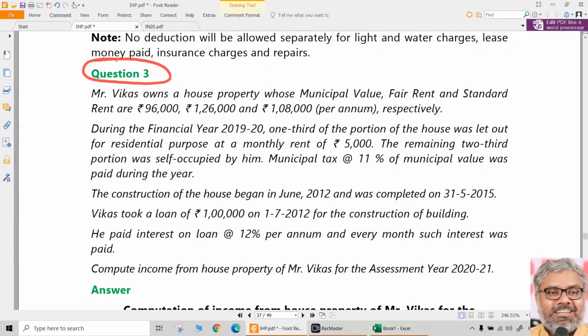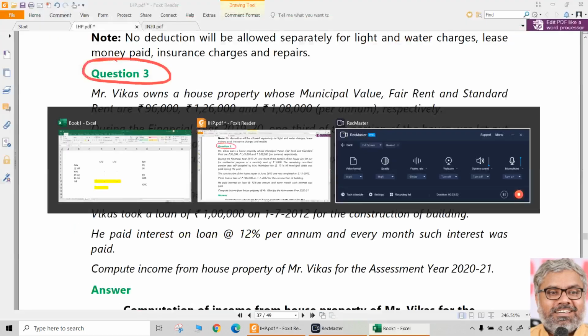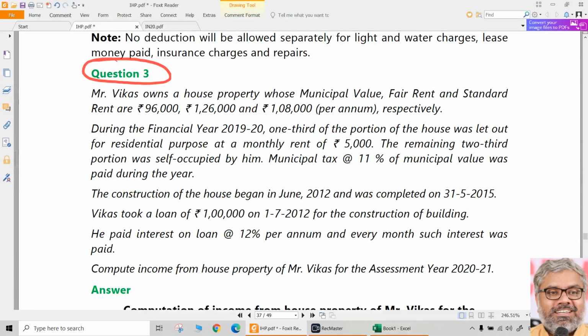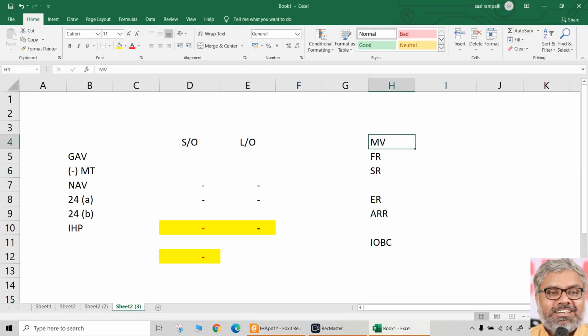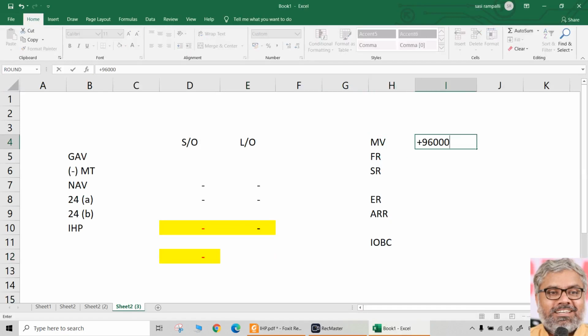Now, here is the owner of a house property. Municipal value was 96,000. And look at the portion, how much was let out. During the financial year, 1/3 of the portion was let out. So we have to do the calculations only for let out portion. So municipal value 96,000 divided by 3.